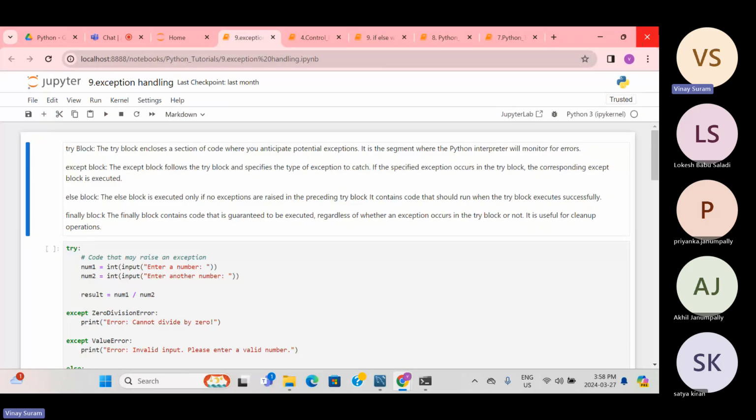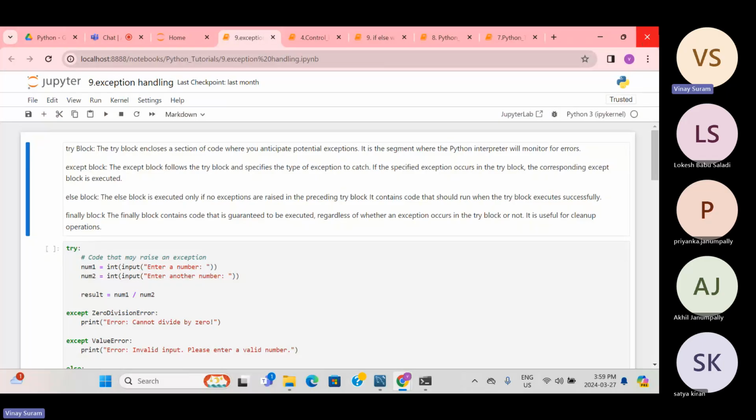So exception handling has four kinds of blocks. One is the try block, one is except, one is else, and one is finally. The try block encloses a section of code where you anticipate potential exceptions. It is the segment where the Python interpreter will monitor for exceptions.